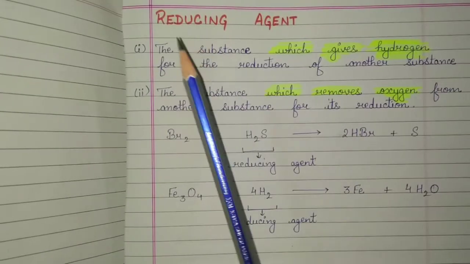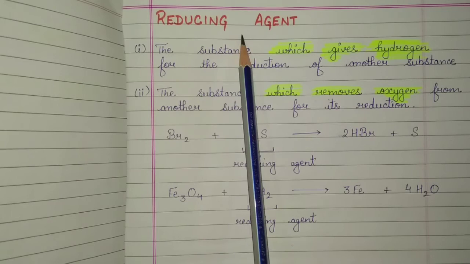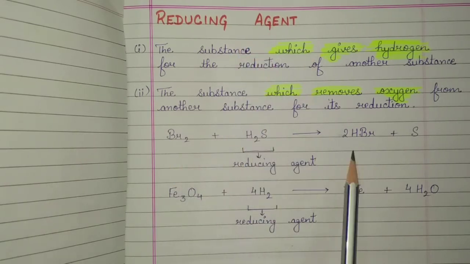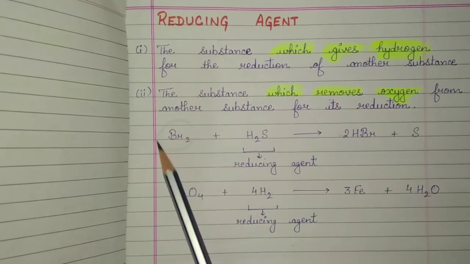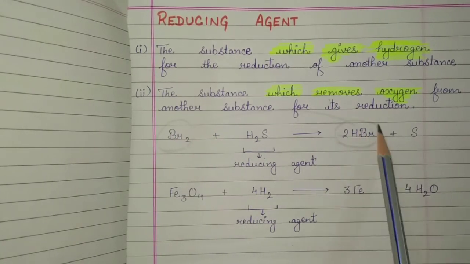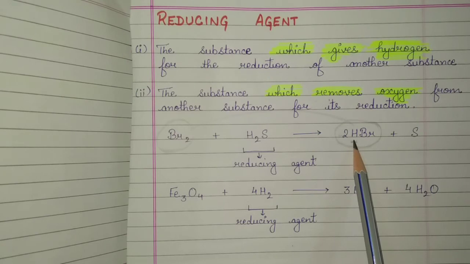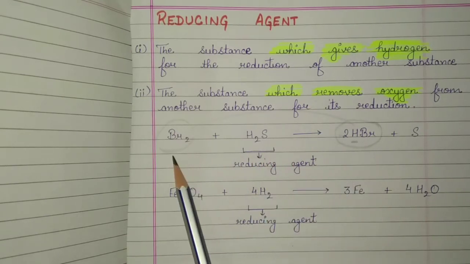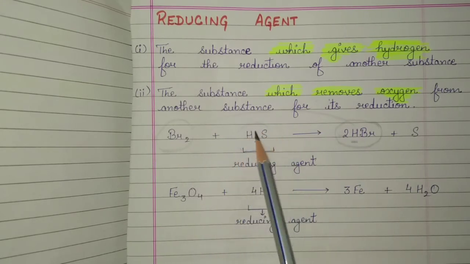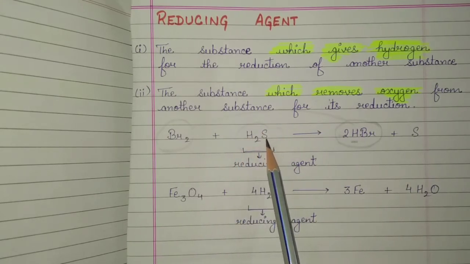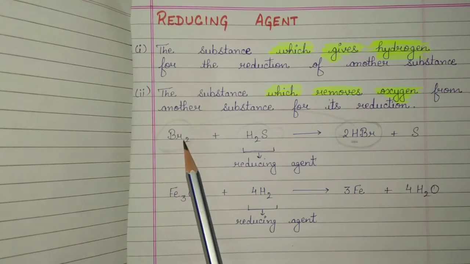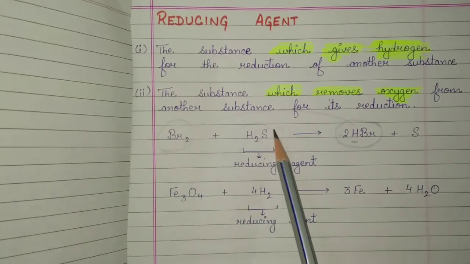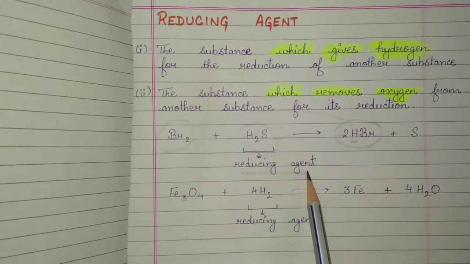The substances which bring about a reduction are called reducing agents. For example, in this reaction, bromine has undergone reduction because of addition of hydrogen to it. But which substance has provided hydrogen to bromine? It is hydrogen sulfide. As hydrogen sulfide has given hydrogen to bromine for its reduction, that's why hydrogen sulfide is a reducing agent here.